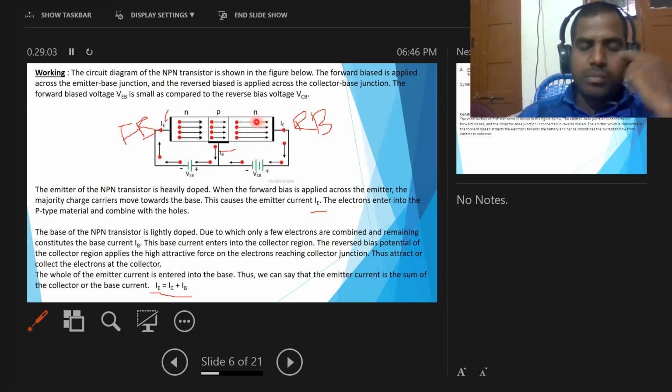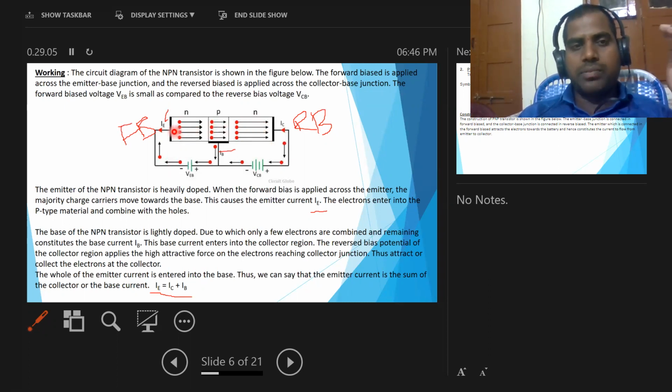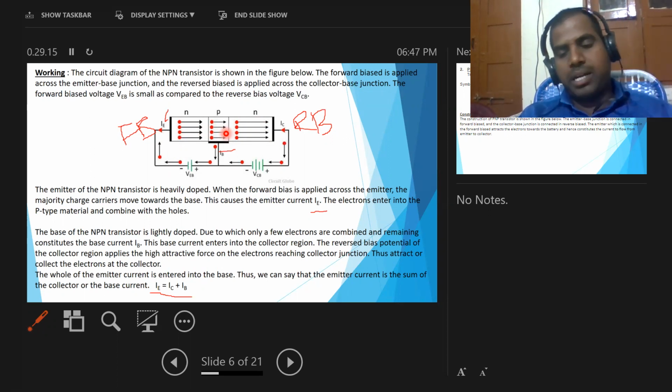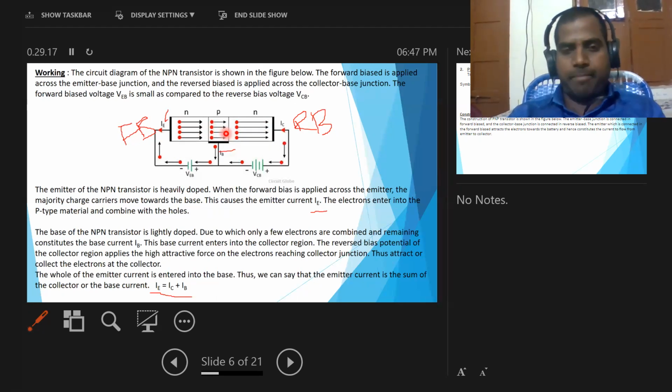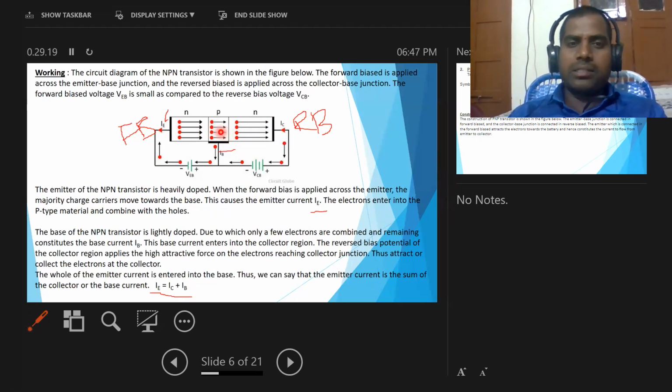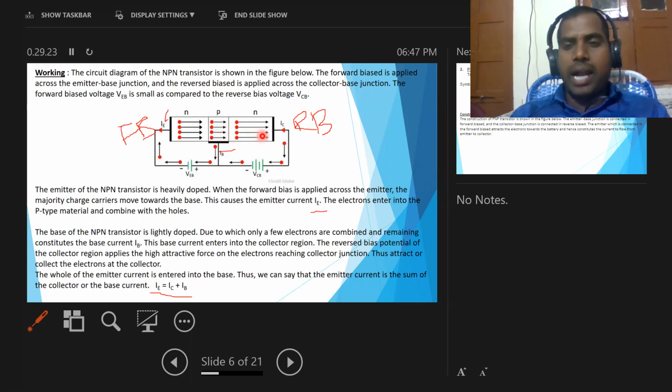The electrons which enter into the base region, a few of them combine with the holes in the base region, because the base is lightly doped, and the remaining electrons move towards the collector due to the attractive potential of the collector.